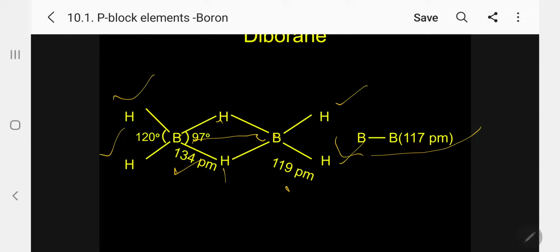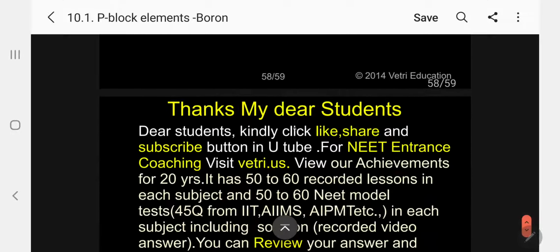That is very interesting. Then the bond angle between H-B-H inside is 97 degree, whereas the outer bond angle H-B-H is 120 degree. So there are four pieces of information you must know. Boron-boron bond length 177. Next, boron free hydrogen 119. And the bridged hydrogen boron 134. And for the angles, inside angle 97, outside angle 120. Please follow. This is the structure of diborane.